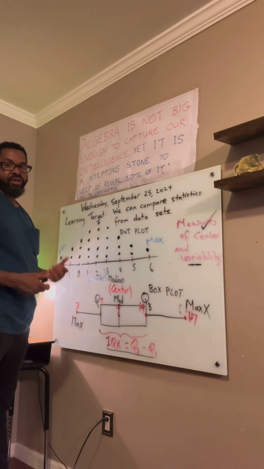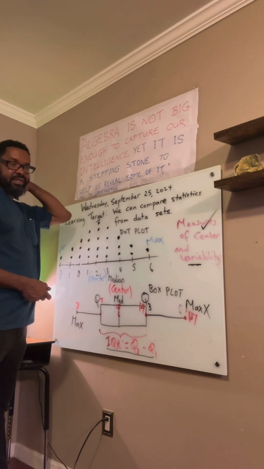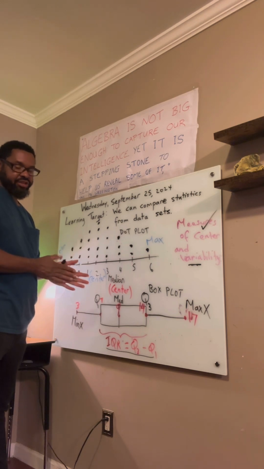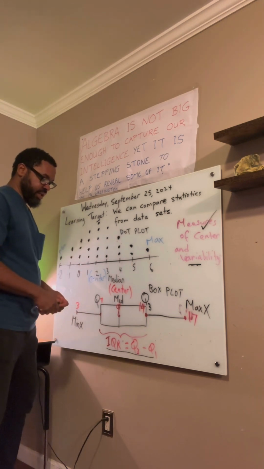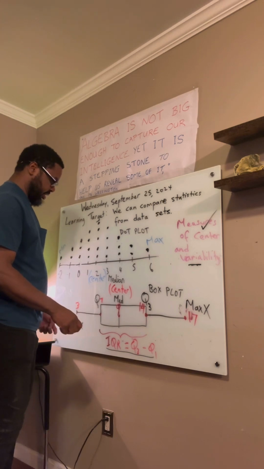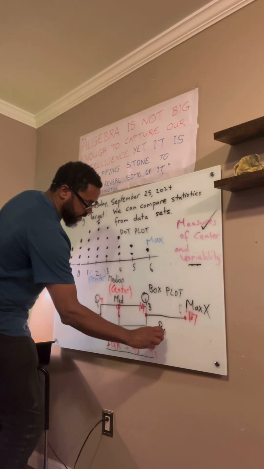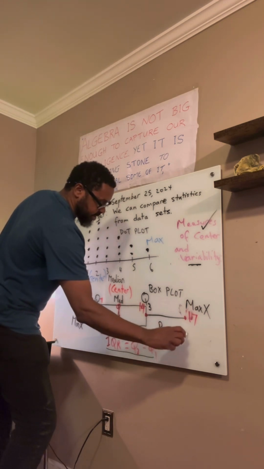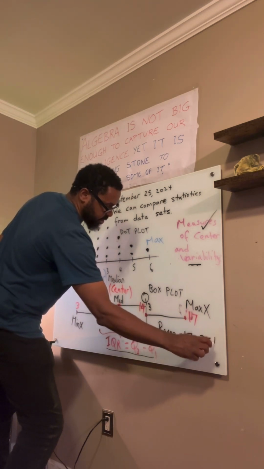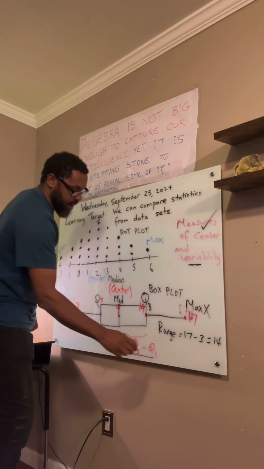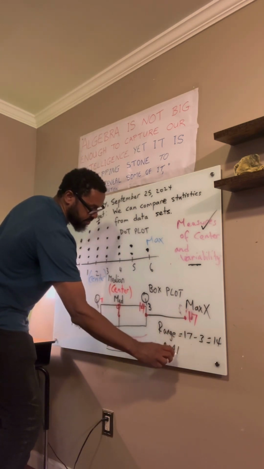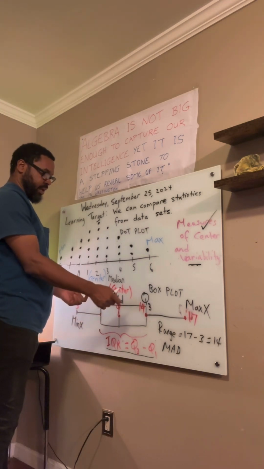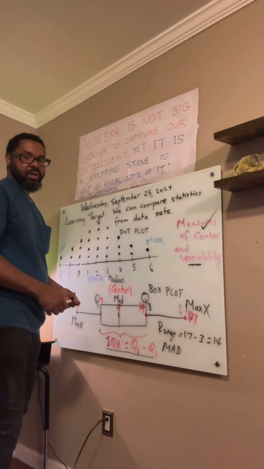Range is also about variation, but it's not as strong a measure as mean absolute deviation and standard deviation. So the range here would be 17 minus 13, which is 4. The MAD, we would have to do some calculation to find. And here the interquartile range is easy. We can look at Q3 and Q1 and subtract them.